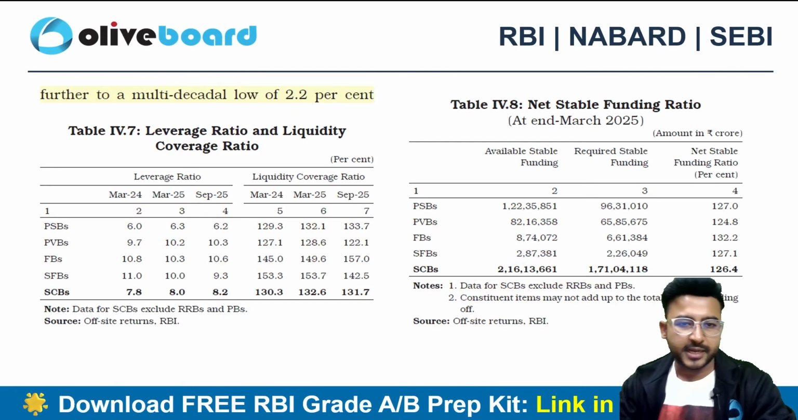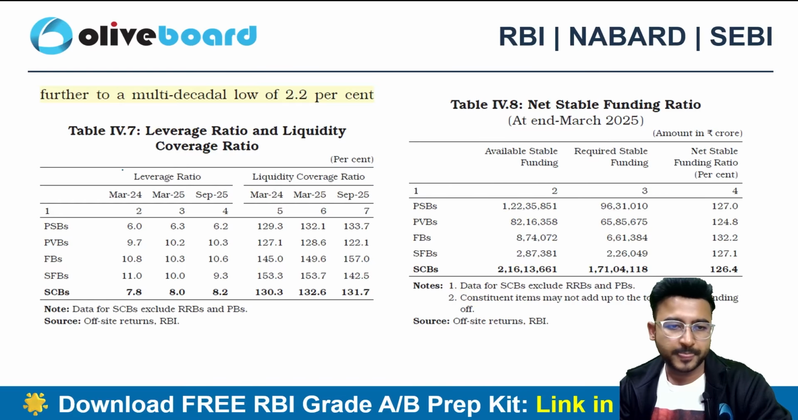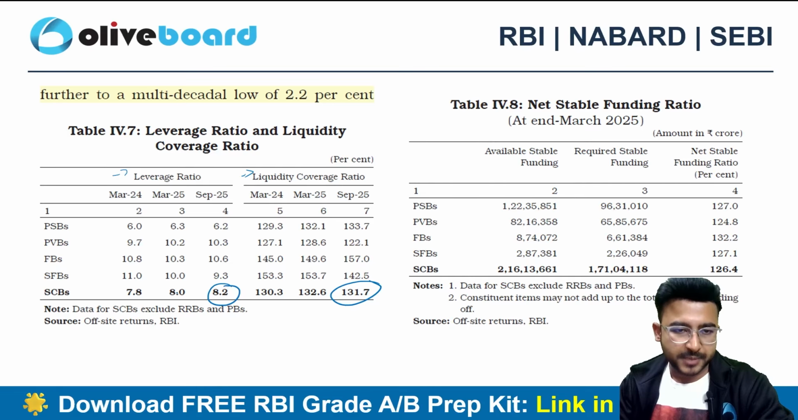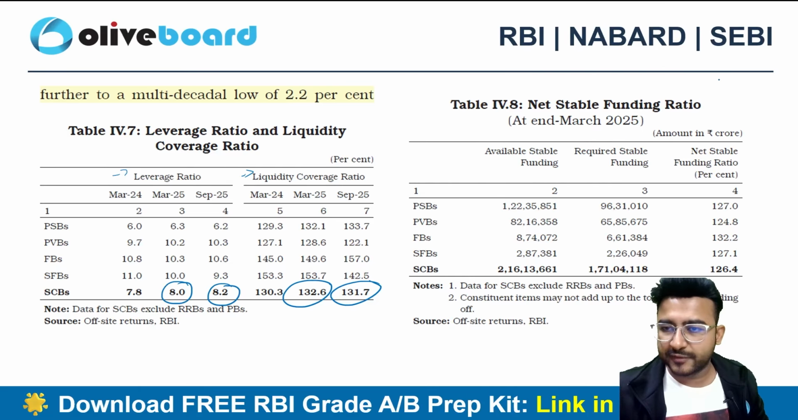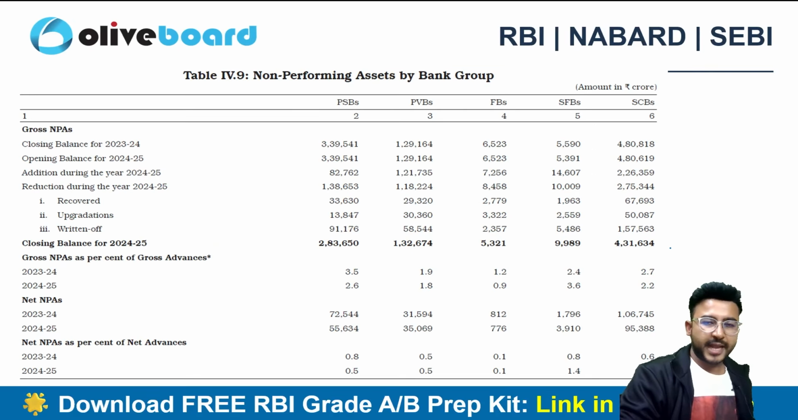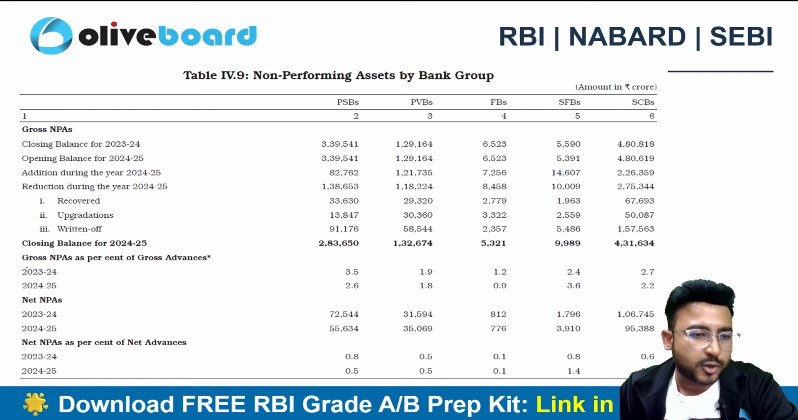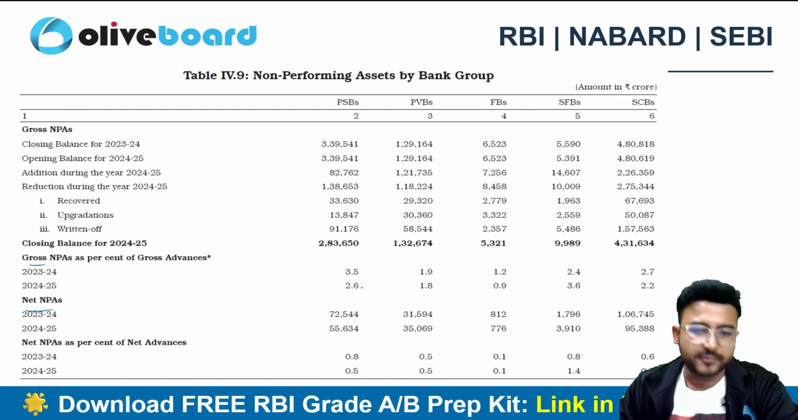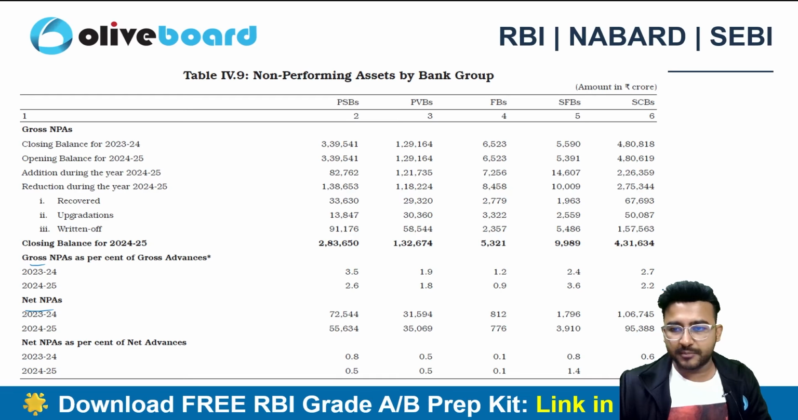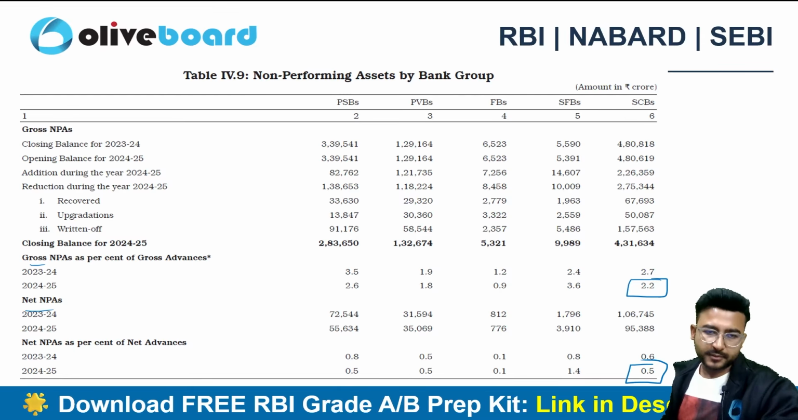So this is the data related to liquidity coverage ratio, leverage ratio. This is the data of September and this is the data of March, right? And this is the data of net stable funding ratio, year ended March 2025. And this is the data for the gross NPAs and the net NPAs, right? For the gross NPAs and for the net NPAs. Let me just quickly mark the data. 2.2 and 0.5% respectively.